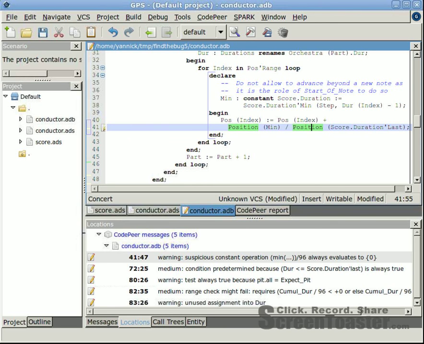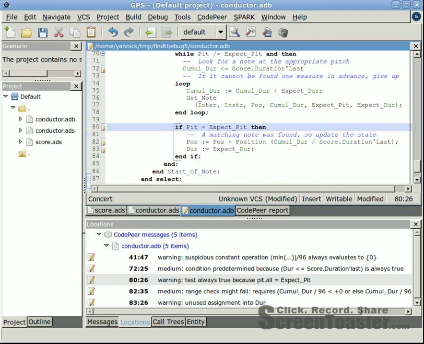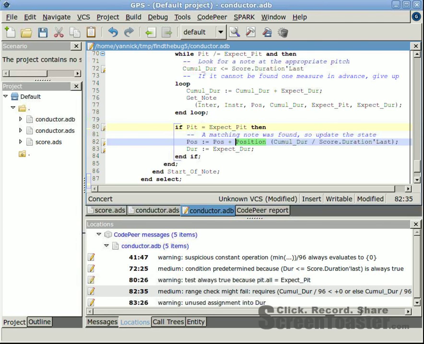The second medium warning complains about a condition always true in a test. Indeed, local variable dir is of type score duration, hence it cannot exceed score duration tick last. The problem here is that the programmer used dir where camel dir was expected. I'll correct it. The next two warnings are consequences of this last error, so I'll skip them.